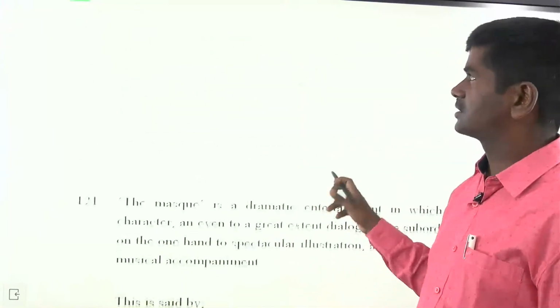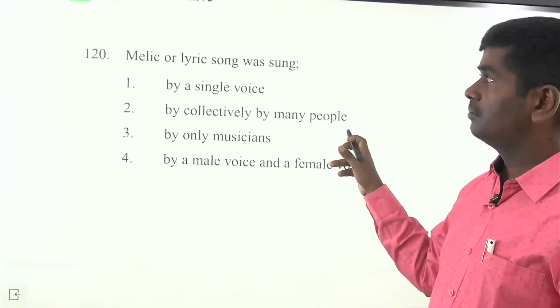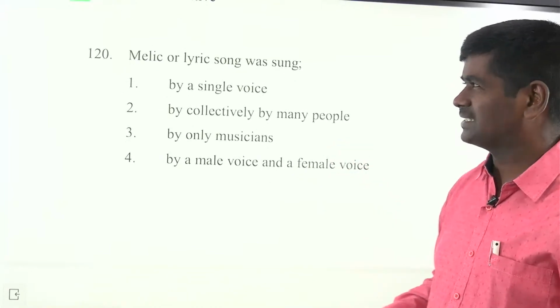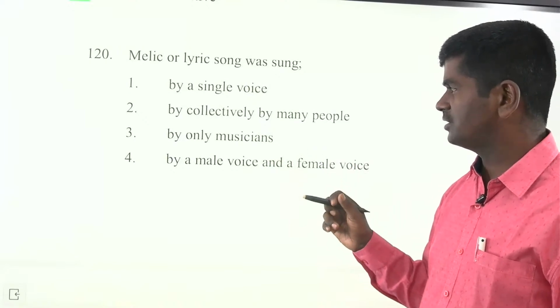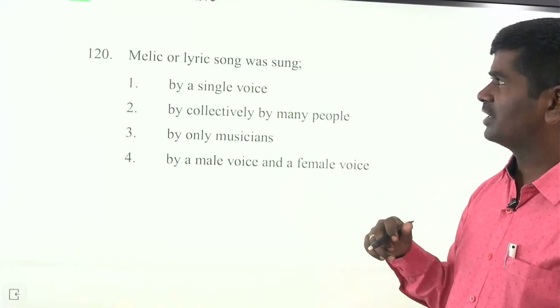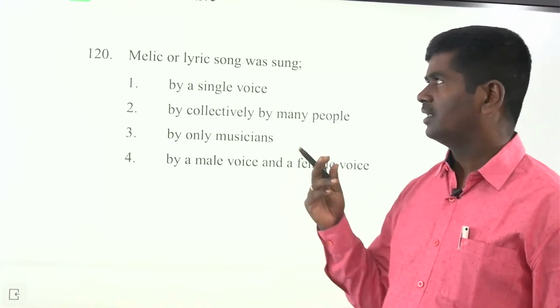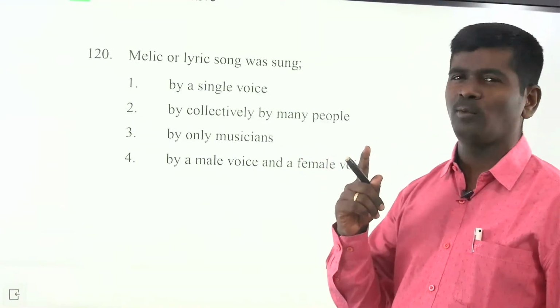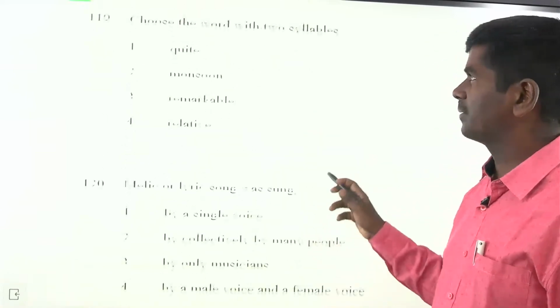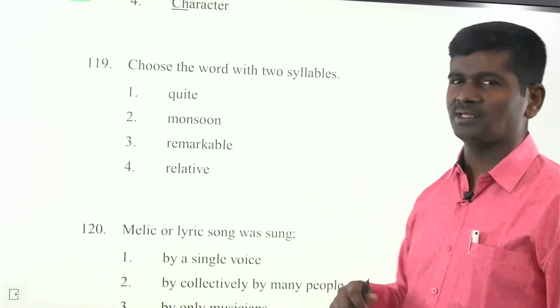Okay, next. Melik or lyric song was sung by a single voice, collectively by many people, by only musicians, or male voice and female voice. Lyric song was sung by Melik or lyric song sung by only single voice, guys, maybe male or female. Choose the word with two syllables.